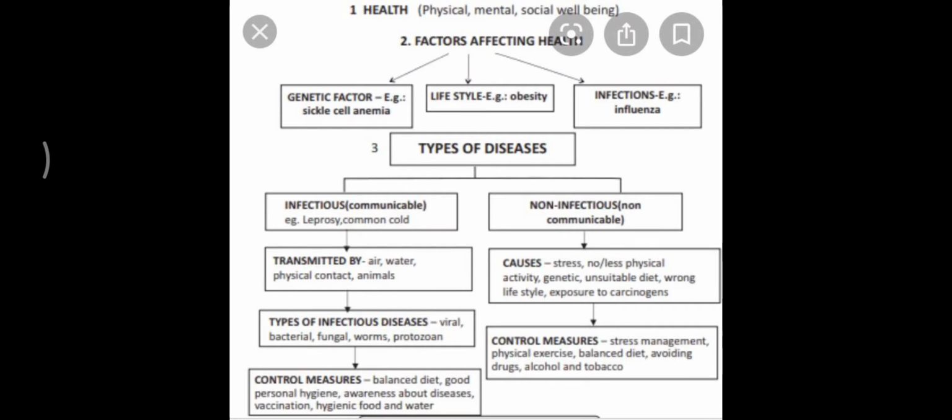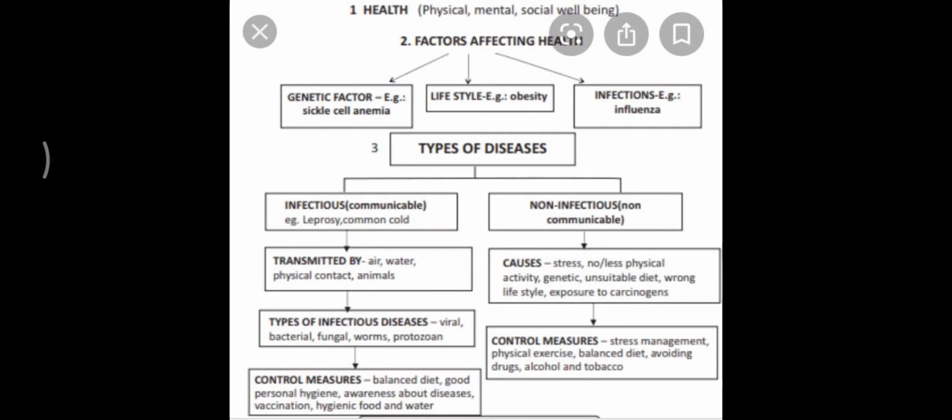Now, when you want to control the infectious diseases, then you need to have good food, you need to keep the personal hygiene, you need to keep the social distancing, you need to have clean drinking water and food. So these are the basic ways by which we can prevent or we can control the infectious disease.